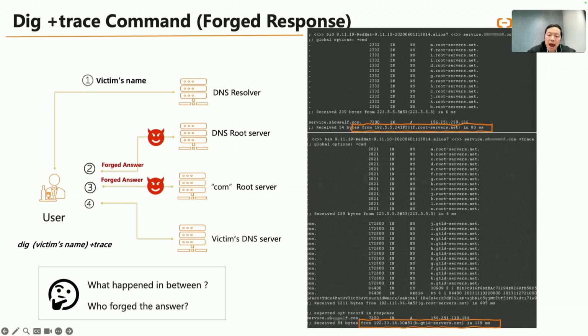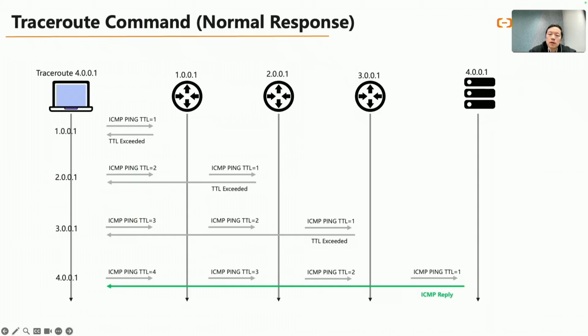There could be multiple paths between the testing client and the root or the .com servers, each with multiple hops. It would be incredibly helpful if the devices in the middle could reveal where the issue occurred. We were inspired by how the traceroute command works. The traceroute command pings each network device along the path to identify where the issue occurs.